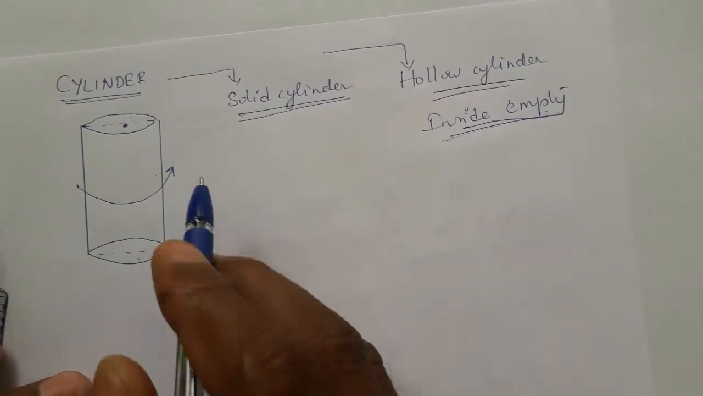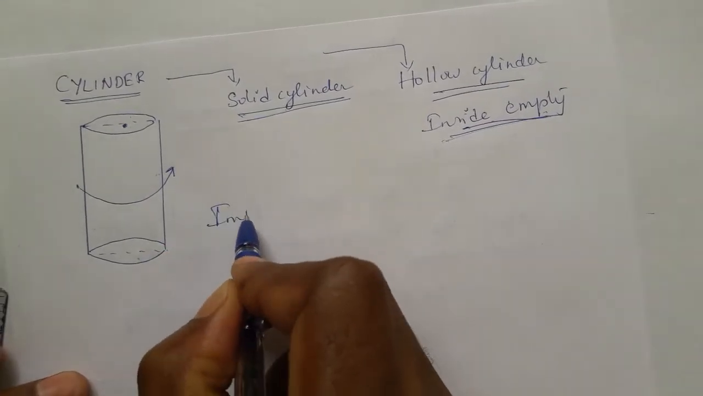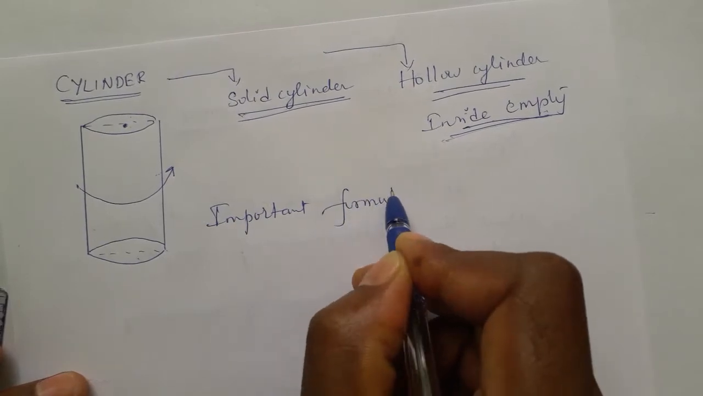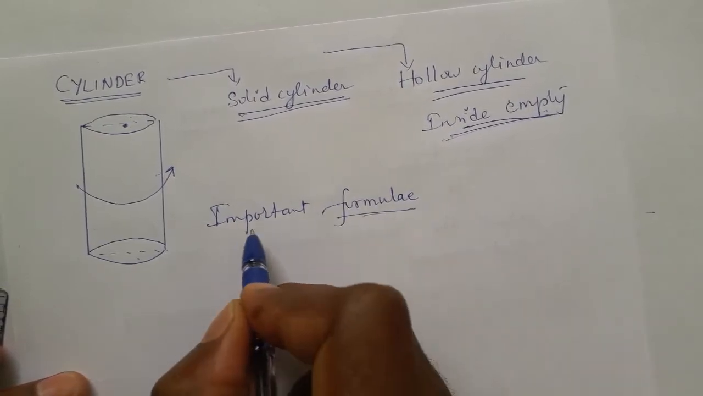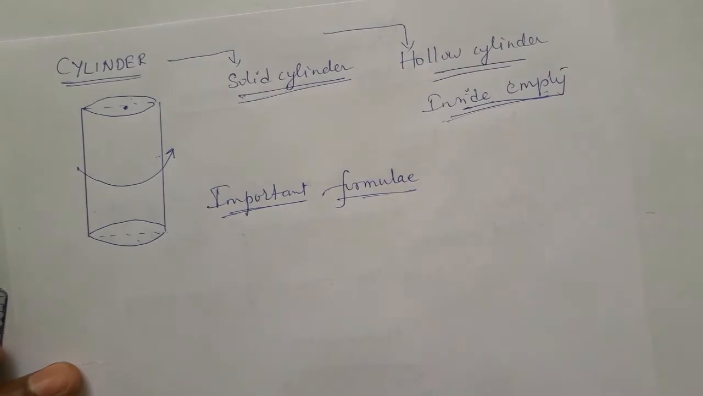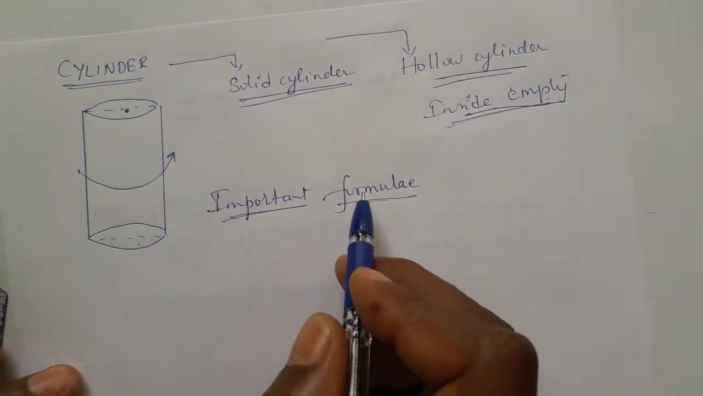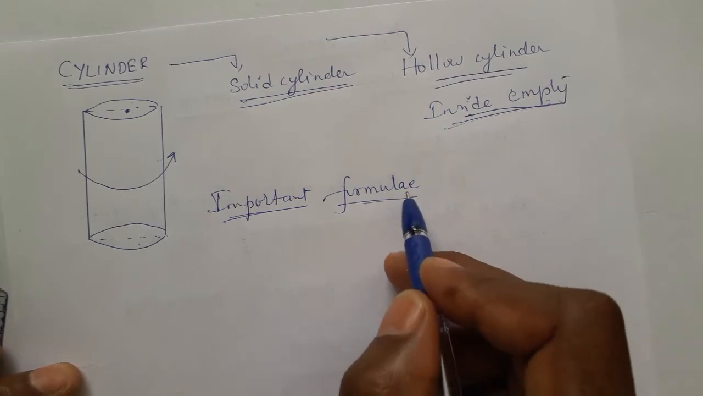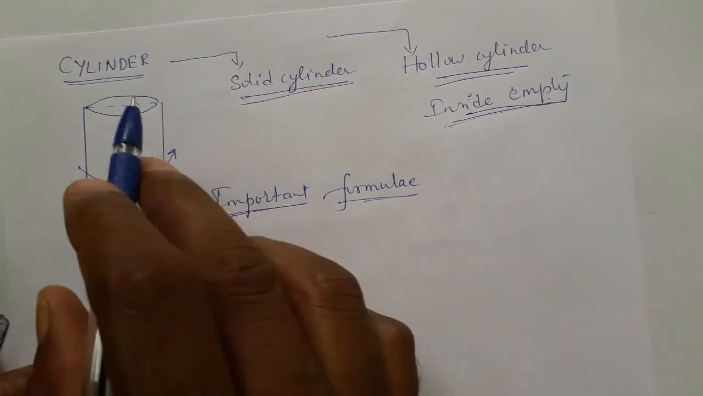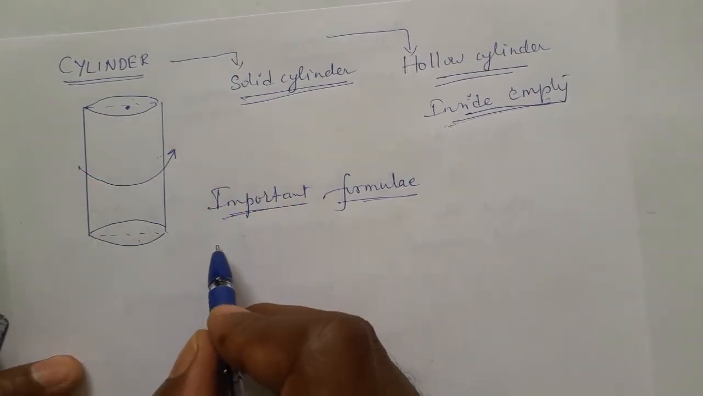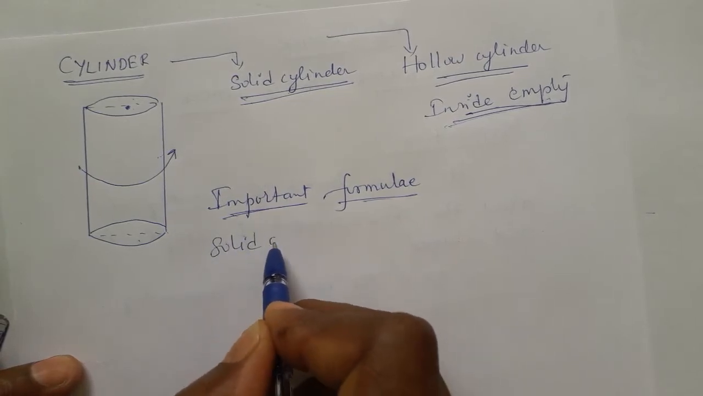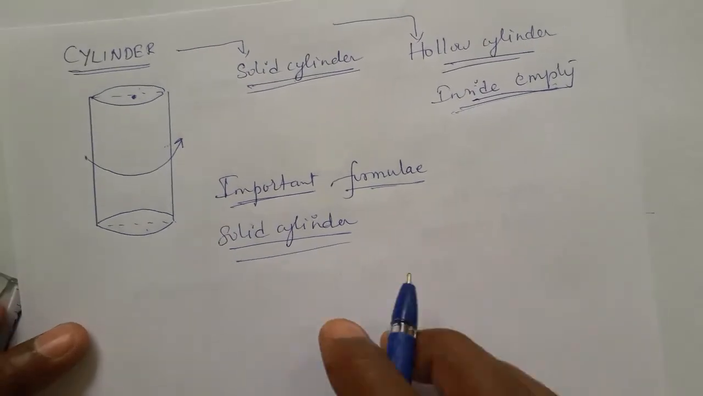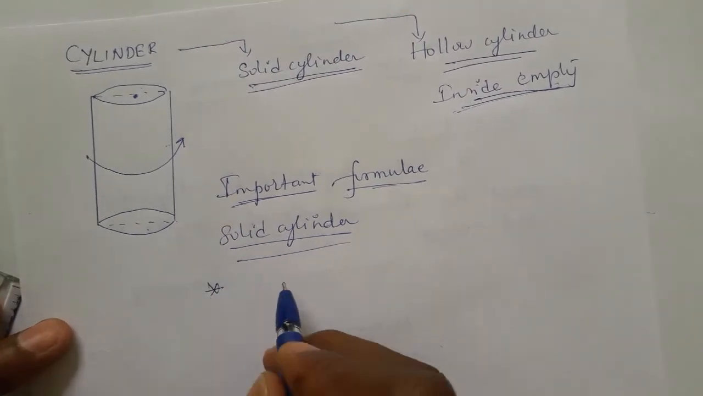Okay, now we'll see important formulae under cylinder. Important formulae is the plural of formula. One we call formula only, many formulae we say formulae. So, important formulae under cylinder. We take the solid cylinder first. In a solid cylinder, which are the important formulae? Let us see. The first one is